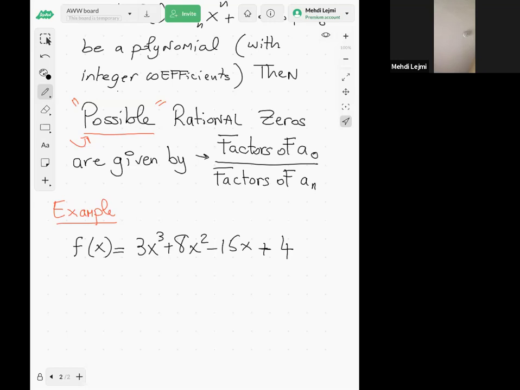Well, so where is my constant, a subscript 0? The constant is just the number by itself. So that's my a subscript 0. That's my constant, right? That's the number by itself. Now, what's my leading coefficient? Leading coefficient, that's the number in front of the highest power of x, right? So here, the highest power of x, of course, is 3. So this is my leading coefficient, my a subscript n.